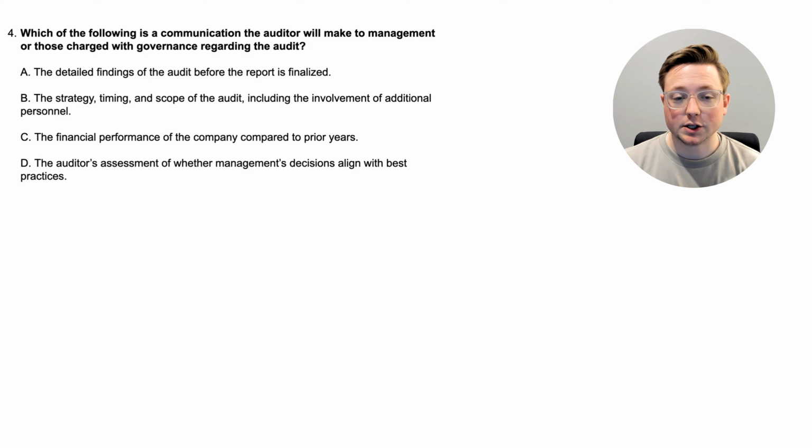All right, here we are at question 4. Which of the following is a communication the auditor will make to management or those charged with governance regarding the audit? Okay, let's talk about the options. A, the detailed findings of the audit before the report is finalized. B, the strategy, timing, and scope of the audit, including the involvement of additional personnel. C, the financial performance of the company compared to prior years. Or D, the auditor's assessment of whether management's decisions align with best practices.